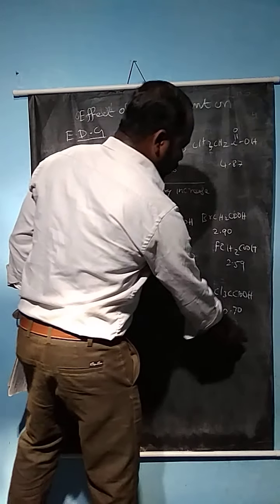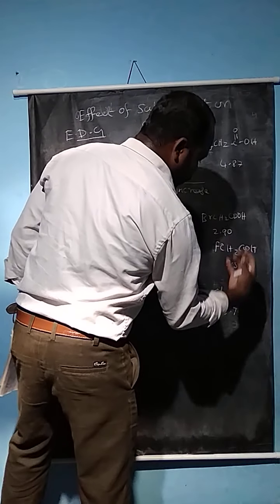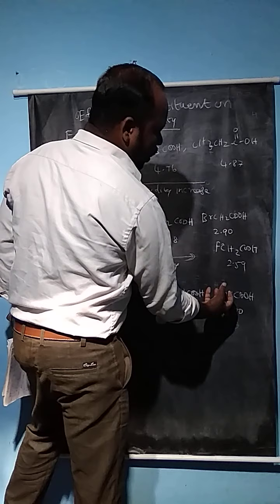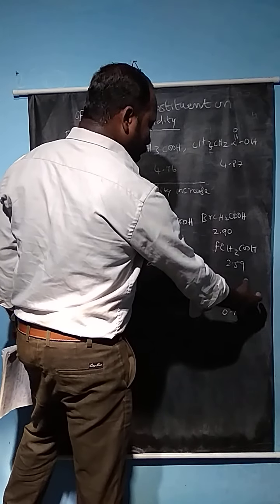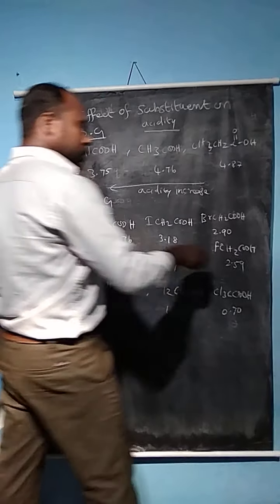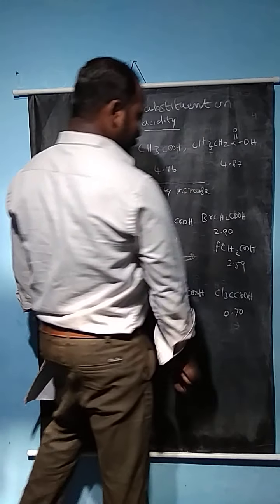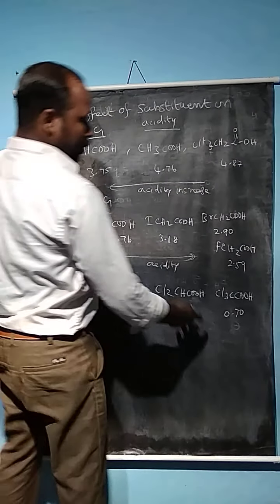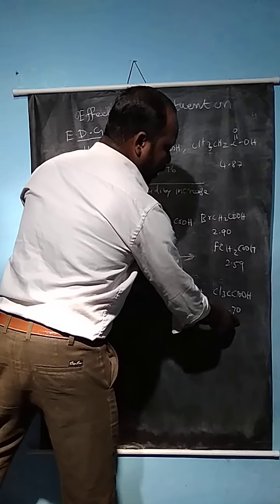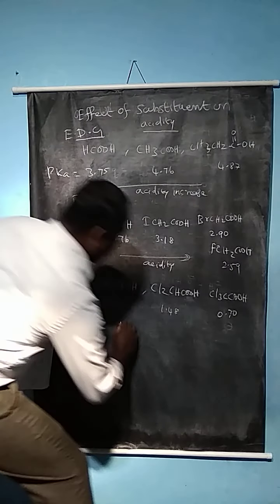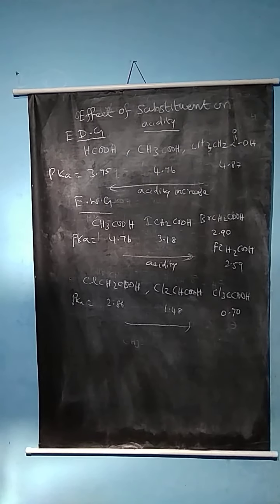Trichloroacetic acid withdraws the most electrons. The chlorine has the ability to withdraw electrons from the carboxylic acid. The carboxylate anion is more stabilized in the case of multiple substituents, so the pKa value will be lower and the acidity increases toward the right side.